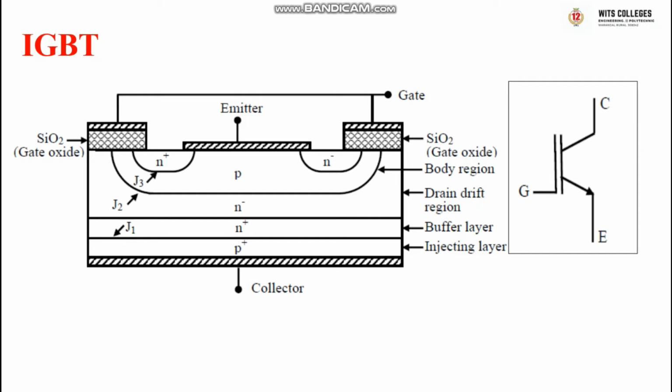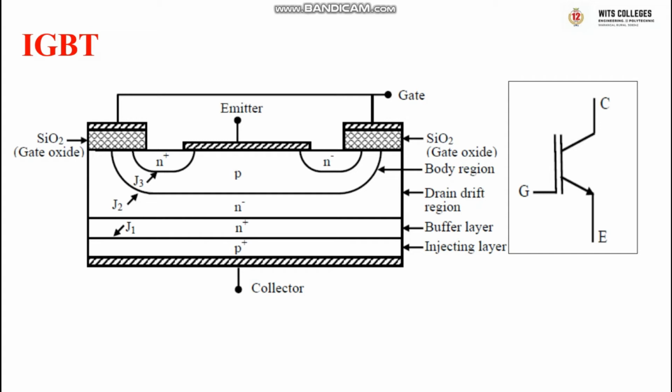IGBT is most likely a Darlington pair. Hence, it is named insulated gate bipolar transistor because we have a simple gate drive circuit like MOSFET and low on-state resistance like BJT. The device combines the advantages of BJT and MOSFET.